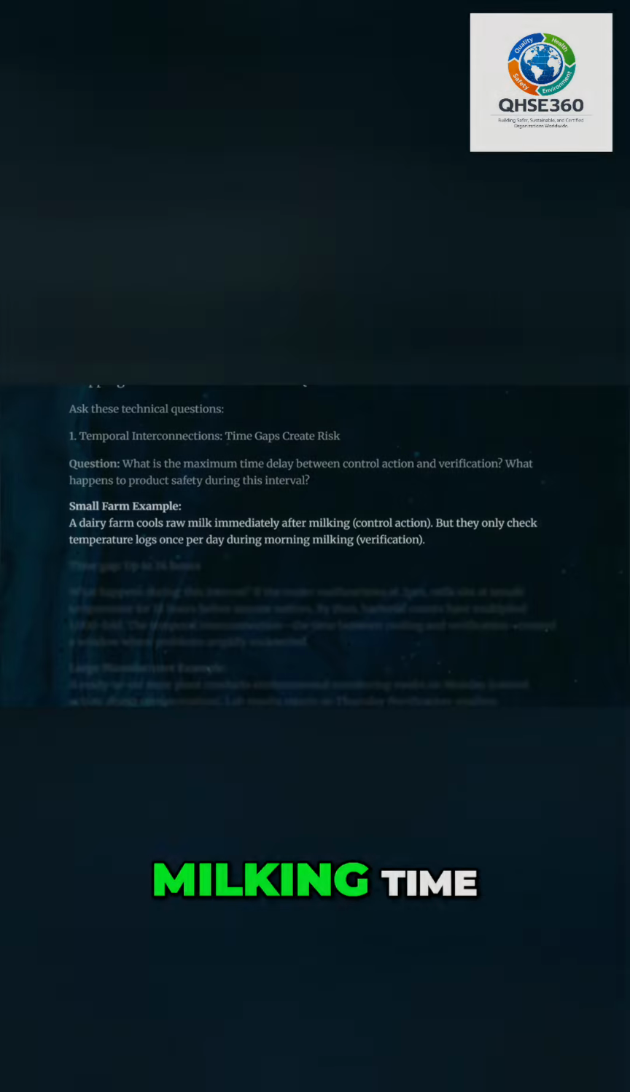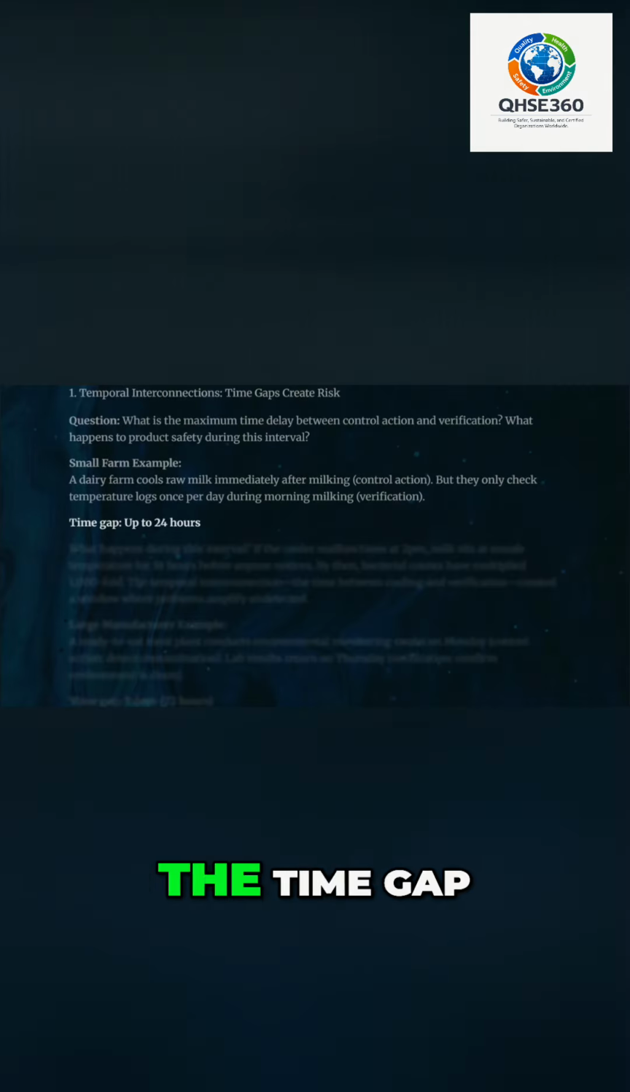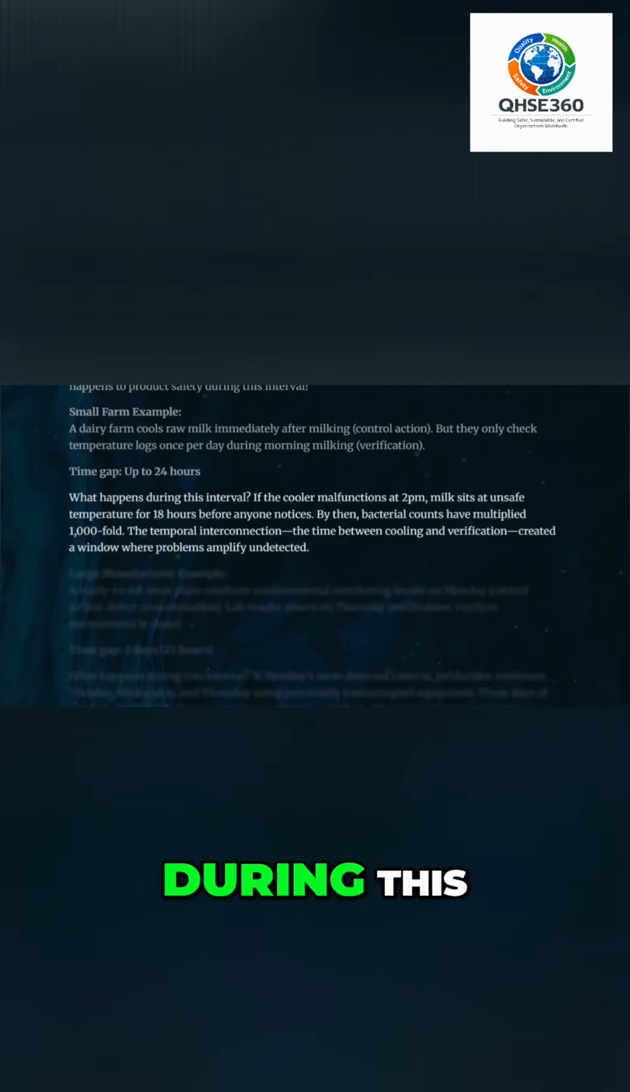A dairy farm cools raw milk immediately after milking. That's the control action. But they only check the temperature log once per day during the morning milking time. That's their verification. Well, the time gap between the control and the verification is up to 24 hours, right? Now, what happens during this interval?